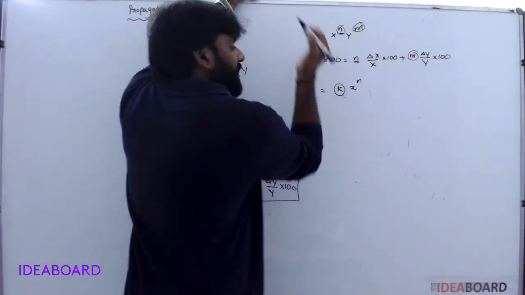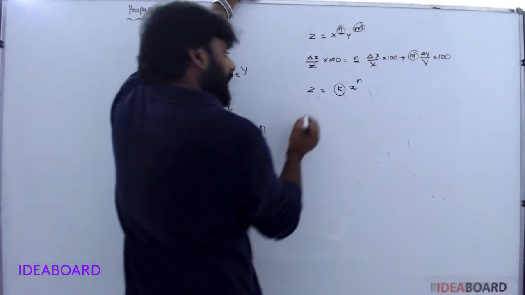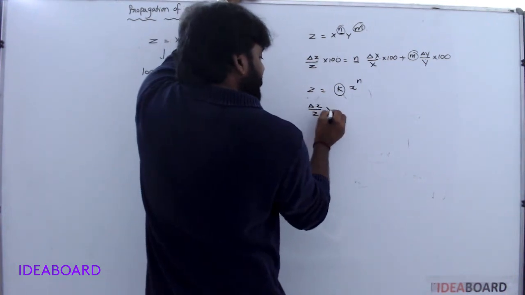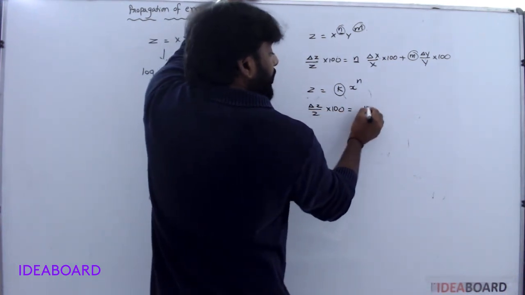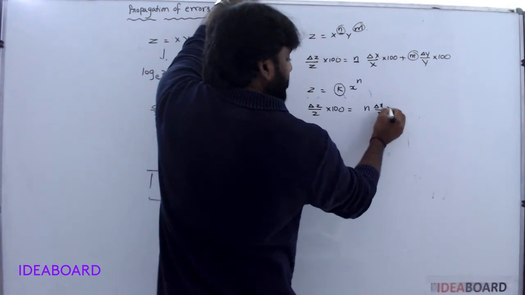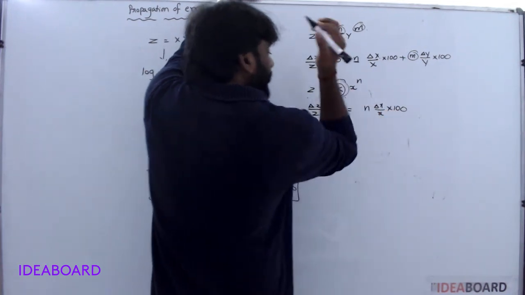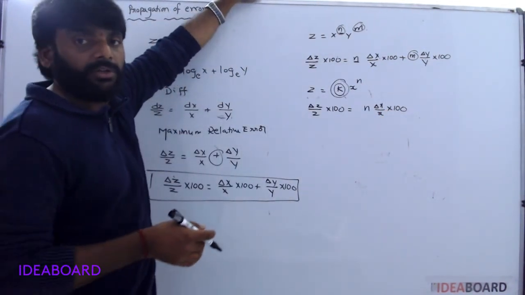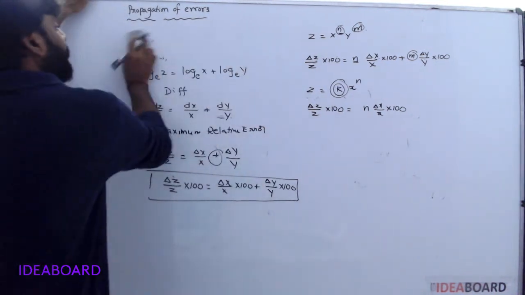Next one is z is equal to k x power of n. K is a constant. In that case, delta z by z into 100 equals n into delta x by x into 100. You don't take in k. Understood?